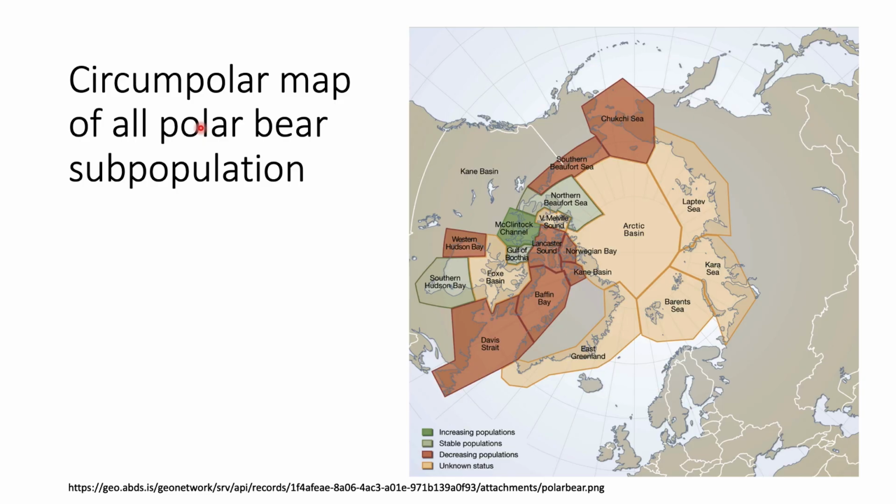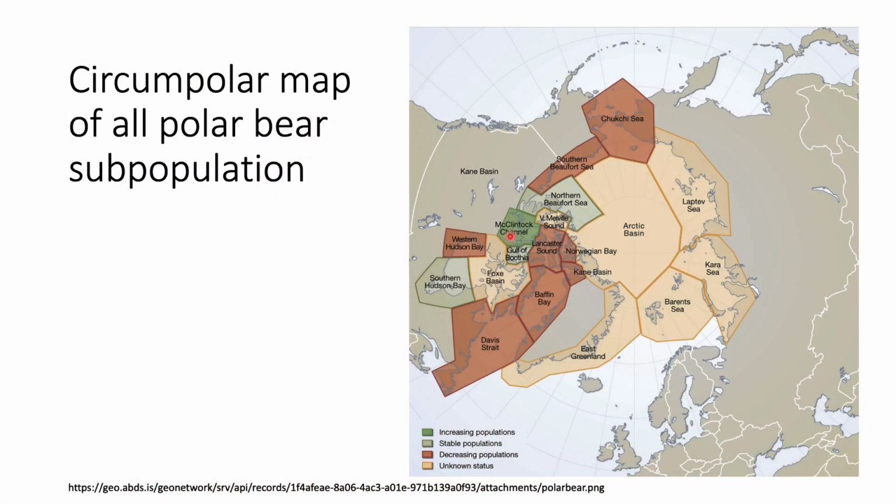With the various other monitoring programs, here the circumpolar map of all polar bear subpopulations is given. We have different colors because we had seen there were 12 regions. The marine area is covered in 12 regions, and those 12 regions are given here. Only in this dark green area is there an increase in the polar bear population. In the light green color, the polar bear population is being maintained.